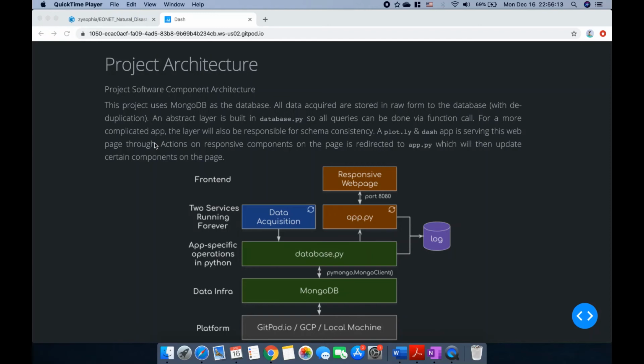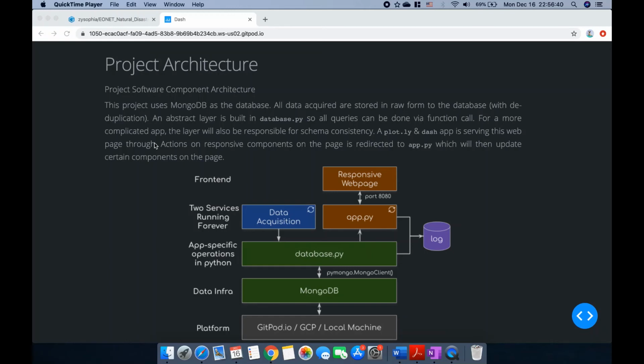So first, let's go over the project architecture. Our project uses MongoDB as the database, which is where we store all our raw data as well as the updated data. Our data acquired are stored in raw form in the database. An abstract layer is built in database.py so that all the queries can be done via functional calls. For more complicated apps, the layer will also be responsible for schema consistency.